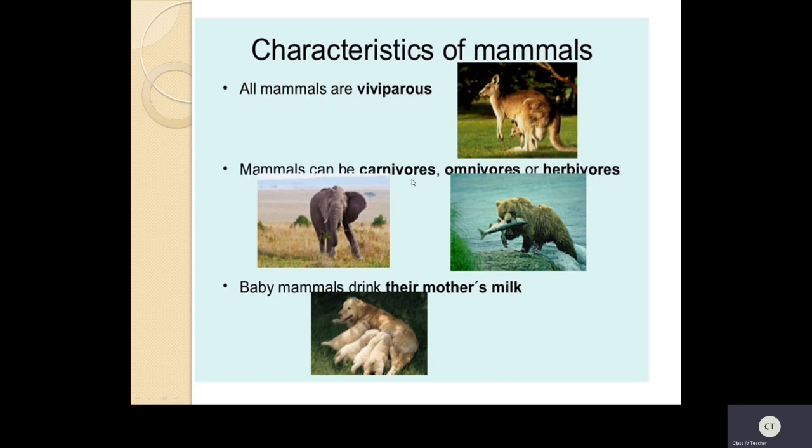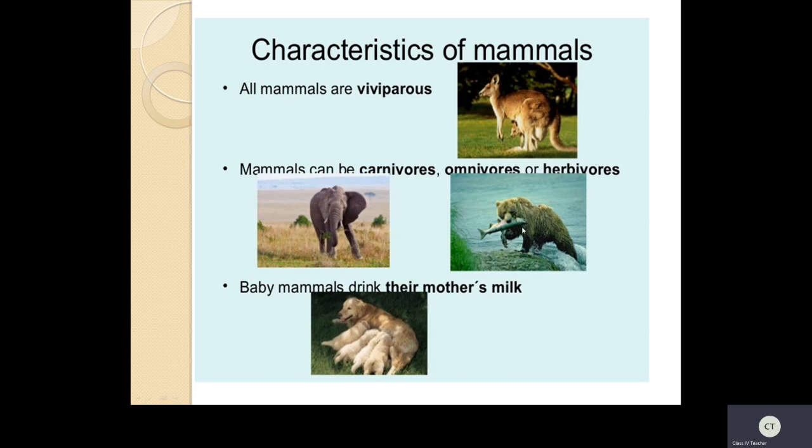Mammals can be carnivorous, omnivorous and herbivorous. See children, these terms you will see in the next classes and also in higher classes. But once again let us discuss carnivorous, omnivorous and herbivorous. The animals which eat plants, we will call herbivorous animals. If you see goats, they eat all plants. And cows, buffaloes. All these are herbivorous animals.